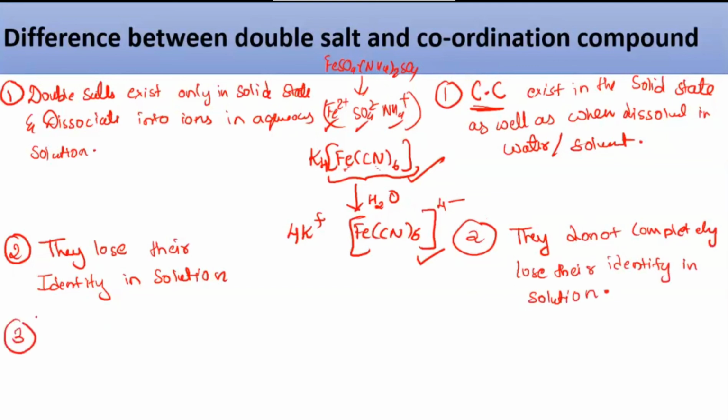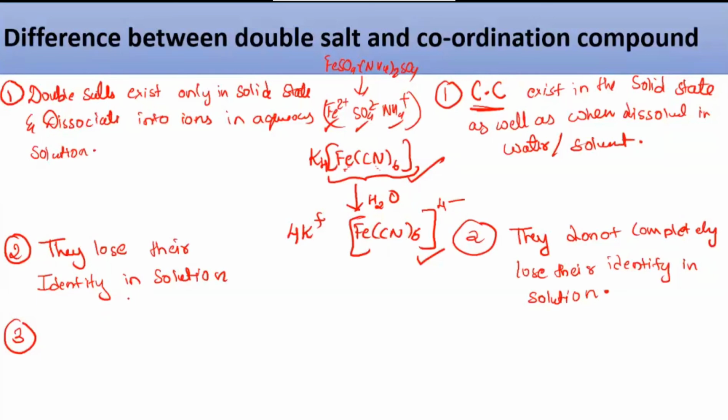And then the third one is the properties of the double salt. That is essentially the same as whatever is there for the constituent compound. Whatever compound's property was there, the same property you will find for these ions after dissociating also. So it's the same. There is not much difference.